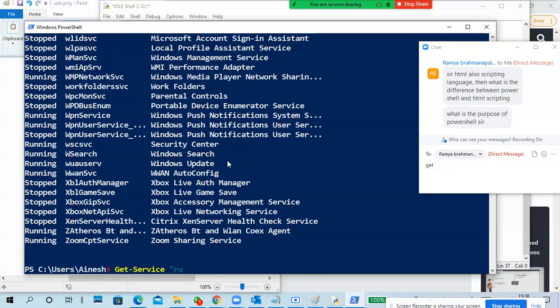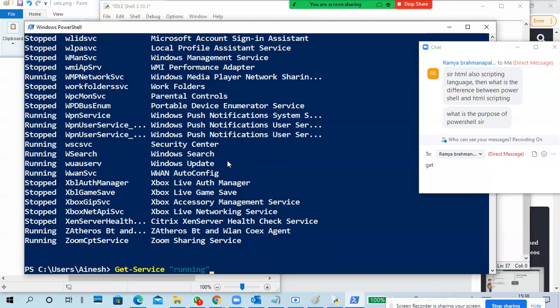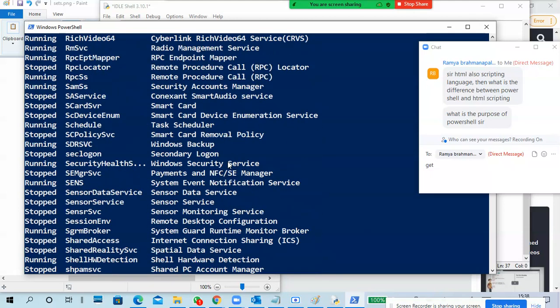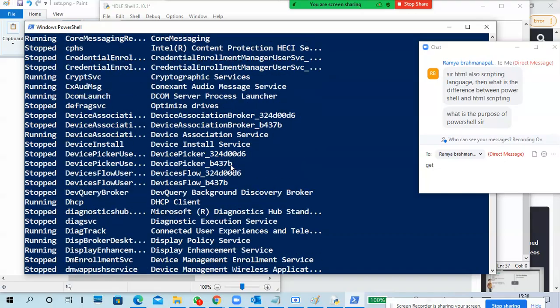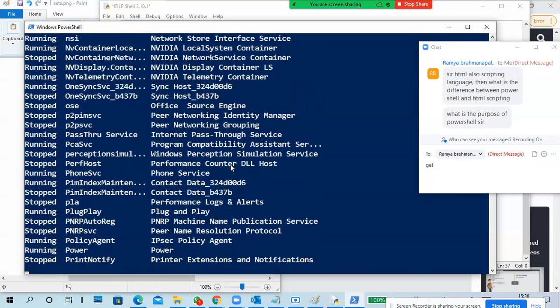I want to see only running services. We can stop the services, we can run the services, and we can filter the services by status.